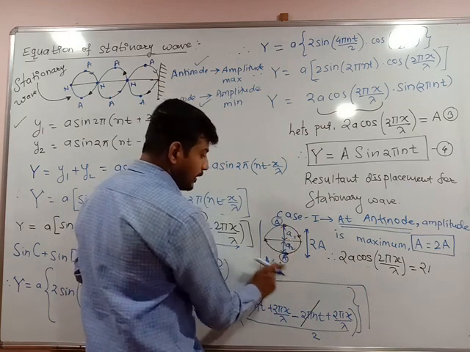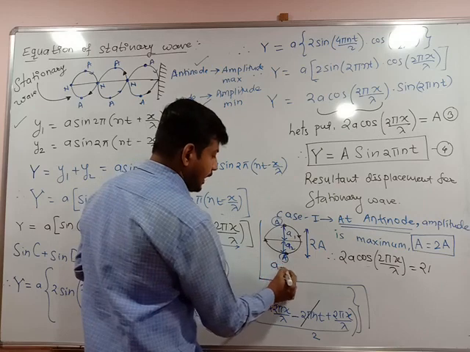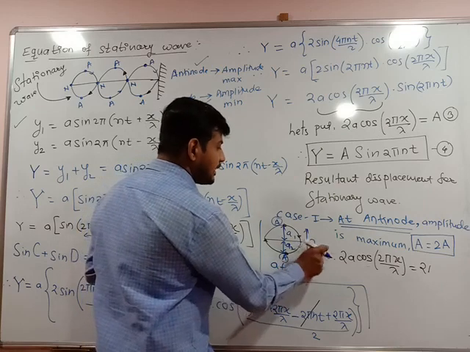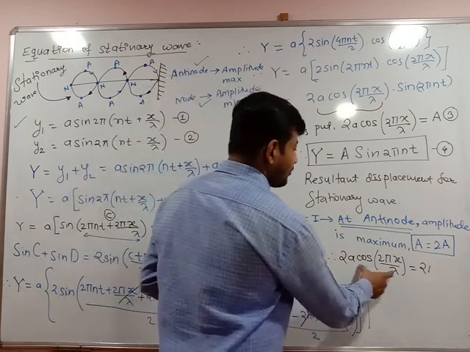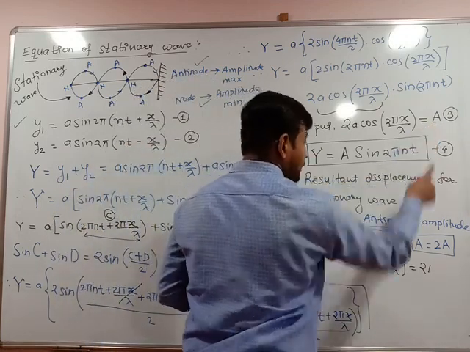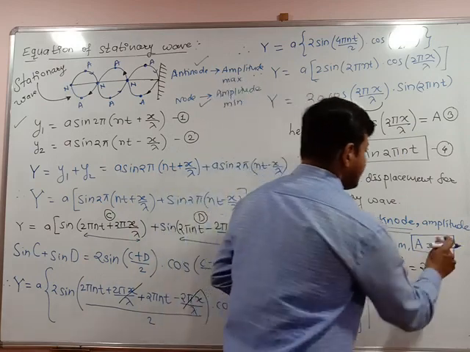A1 is equal to A2, that's why here A plus A means resultant amplitude is said to be 2A. Okay, so 2A cos 2 pi x upon lambda is equal to A, but how much is A? It is always 2A.